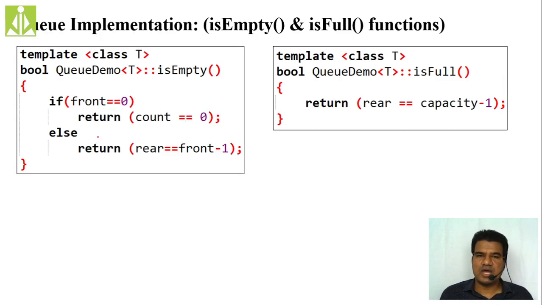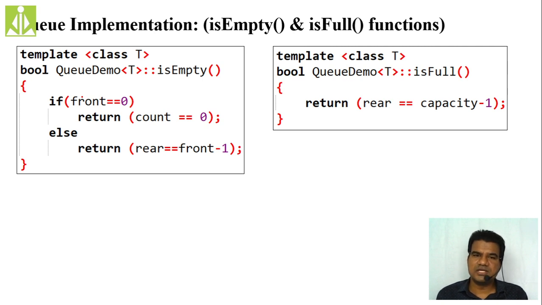See, over here also I have written the complete functions. In the isEmpty function, in the first case we check whether front equals 0 or not. Front equals 0 means you have not performed any deletion operations so far. Then you have to check whether you have enqueued any elements or not, which we do by returning count equals 0.